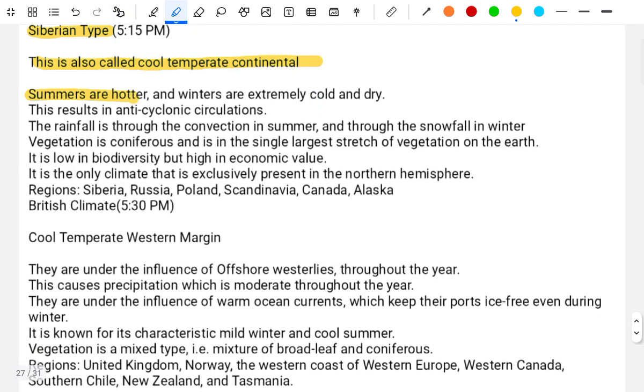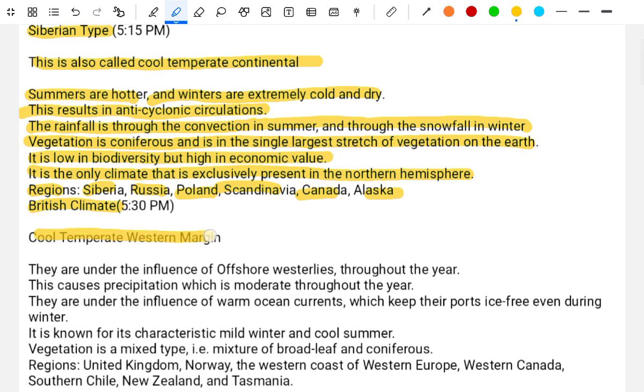The summers are hotter and the winters are extremely cold and dry. This results in anticyclonic circulation. The rainfall is through convection in summer and snowfall in winter. The vegetation is coniferous, the single largest stretch of vegetation on earth. It has low diversity, but high economic value. It is the only climate exclusively present in the northern hemisphere, in regions like Siberia, Russia, Poland, Scandinavia, Canada, Alaska, and the British type.